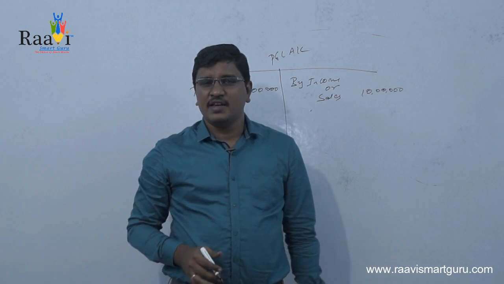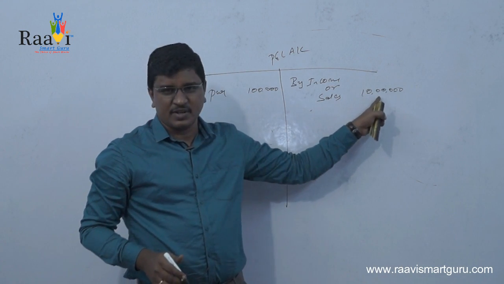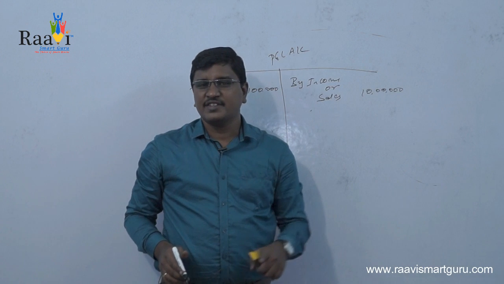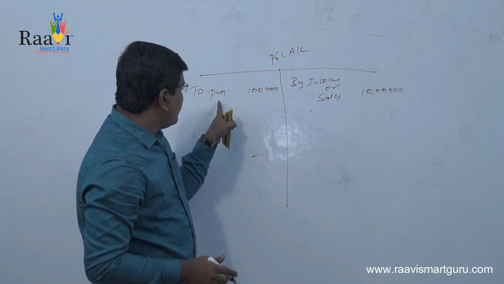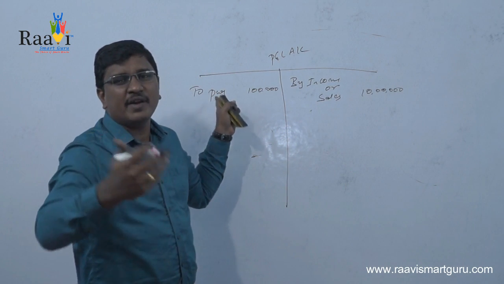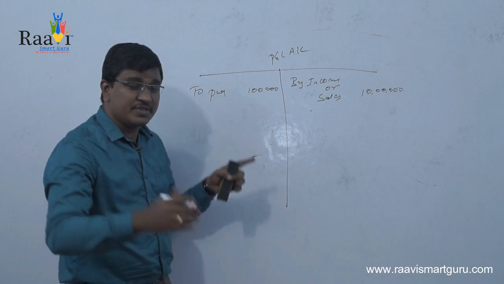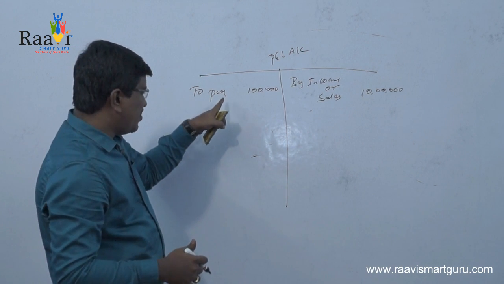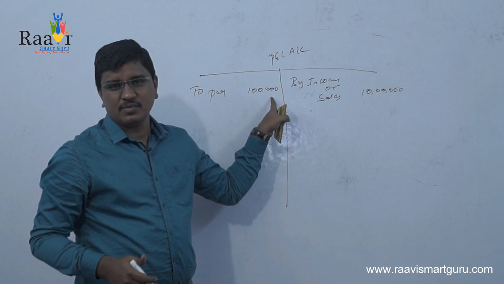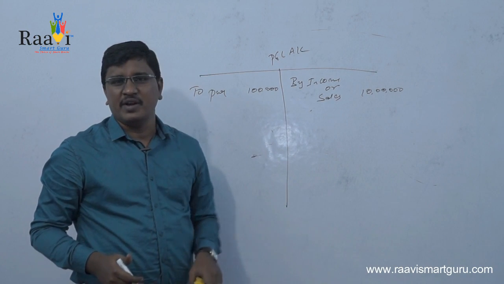In that particular year, you got a total sales of 10 lakhs. But for getting this 10 lakh sales value, first we consider the contribution made by the raw material. So the total contribution made by the raw material is nothing but the purchases. So the purchase value is 1 lakh.